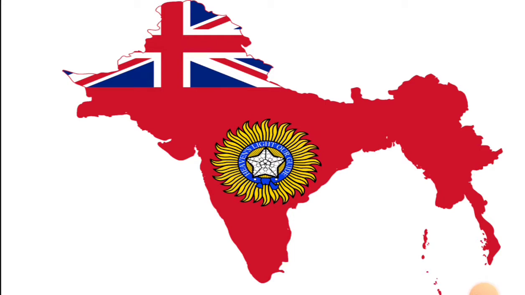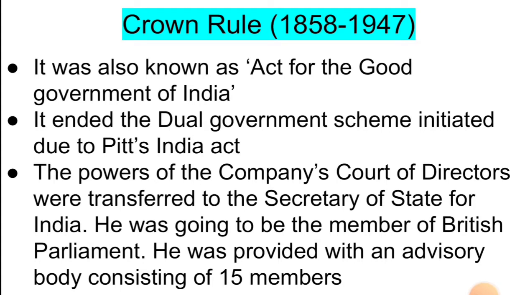This is what the map of India looked like when the power was transferred: all of Pakistan, Afghanistan, Myanmar, Nepal, Bhutan, the whole of South India, and also the Malay Peninsula and Singapore lay under British control.